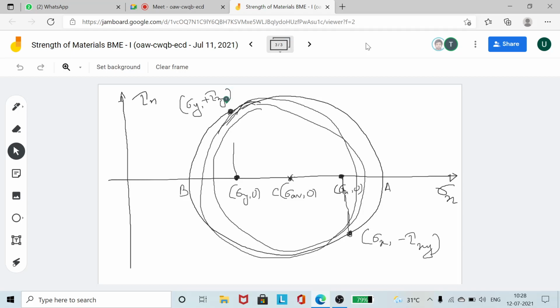So now this angle is this one. If you can measure this one, this is sigma x minus sigma y. As I discussed last time, this point will be sigma 1 comma 0, and this point will be sigma 2 comma 0. This value will be sigma x minus sigma y by 2. And what is this length? This length is tau xy. Okay. I call this angle theta p.